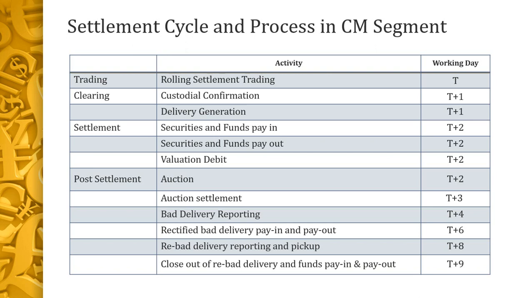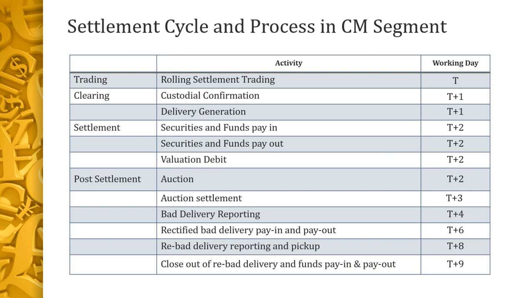Then there is bad delivery reporting, in case a trader has failed to pay or is not able to provide the shares. For example, there is a sale but there are no shares in his account. That is called a bad delivery report.